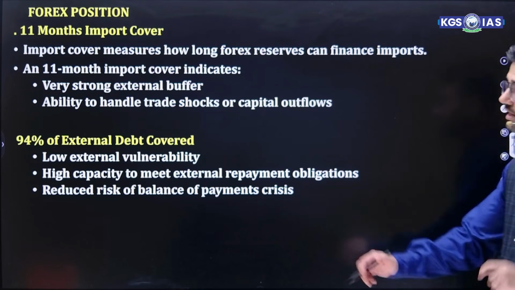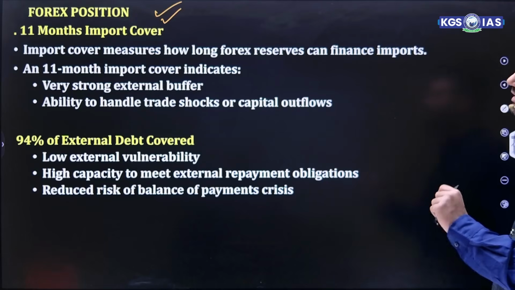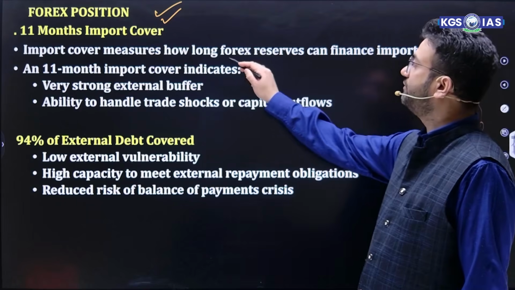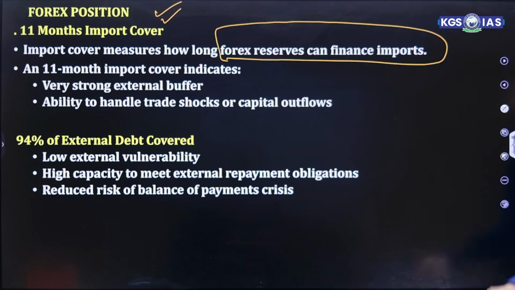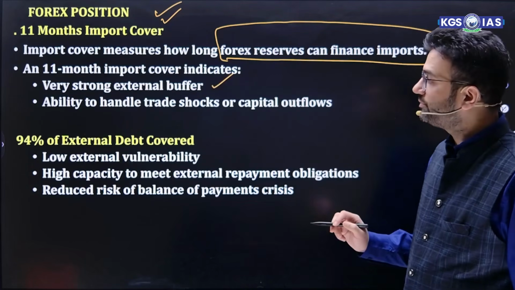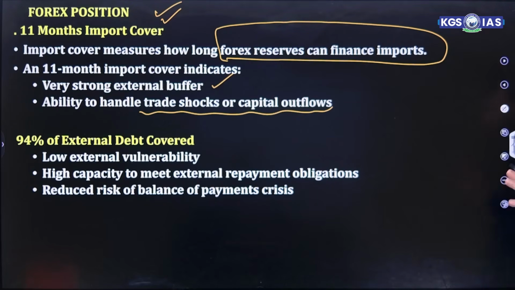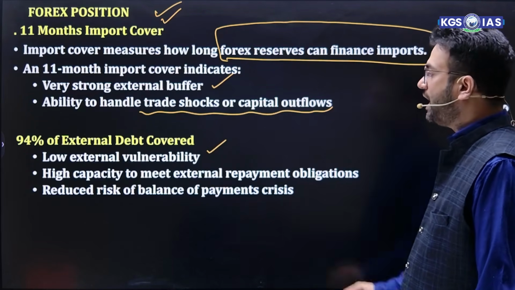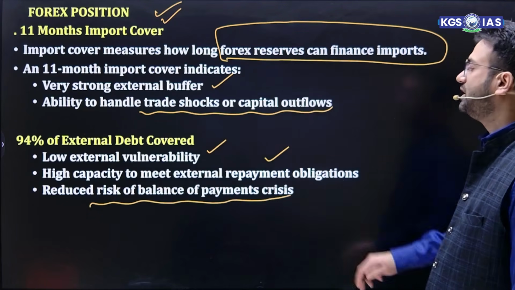This is again an extremely important part. If we talk about the forex position, we currently have an 11-month import cover. So import cover measures how long forex reserves can finance imports. कितना ज्यादा फॉरेक्स रिजर्व है जो आपके इंपोर्ट को फाइनेंस कर सकता है. And 11-month import cover indicates a very strong external buffer, ability to handle trade shocks and capital outflows. 94% of external debt of India is covered, which means low external vulnerability, high capacity to meet external repayment obligations, and it also reduces the risk of balance of payment crisis.